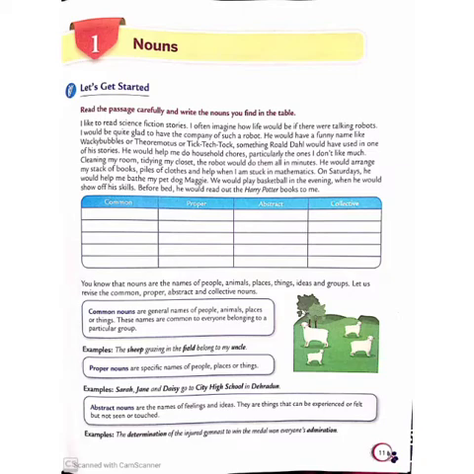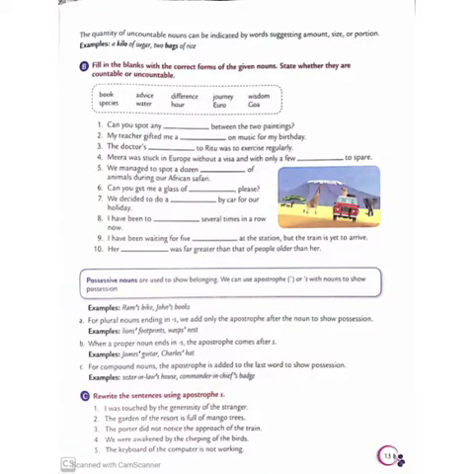Okay. So now let's go to the next, that is possessive nouns. So what are possessive nouns? Possessive nouns are used to show belonging. Belonging means whom it belongs to, like mine: the book is mine, so it belongs to me.